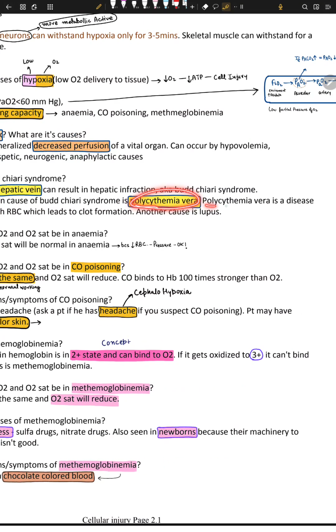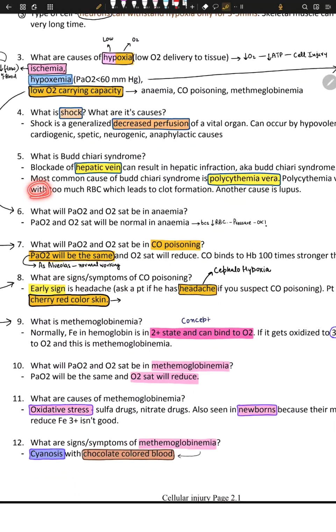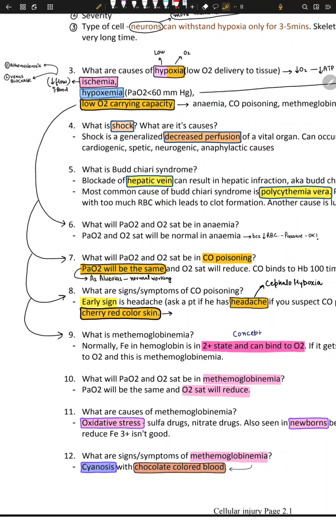So polycythemia vera is a disease in which there is too much RBC, which can lead to clot formation. Another cause is lupus, where you have ANA, that is autoantibodies against yourself. It can lead to clot formation, and it can lead to venous blockage of your veins. So this is Budd-Chiari syndrome.